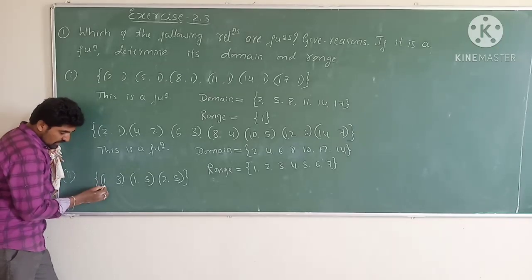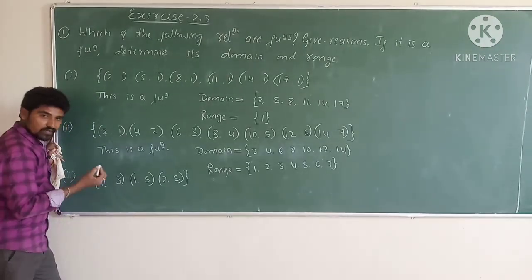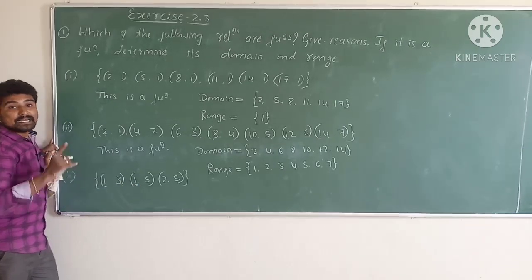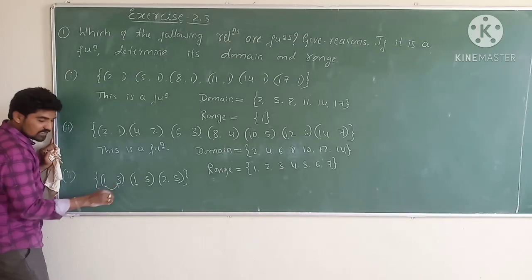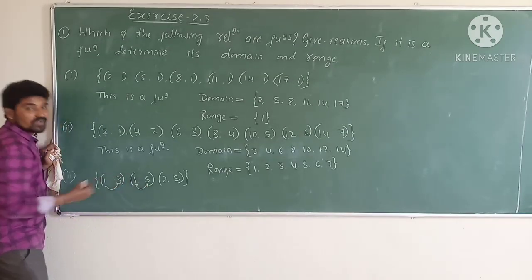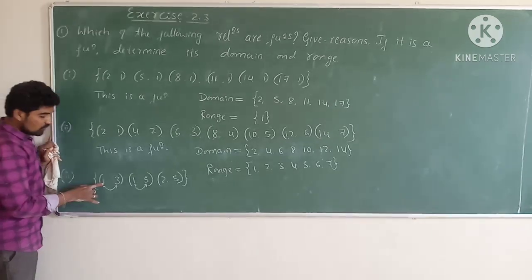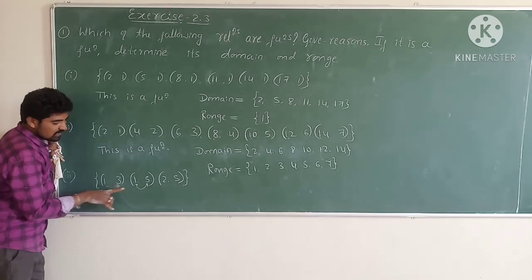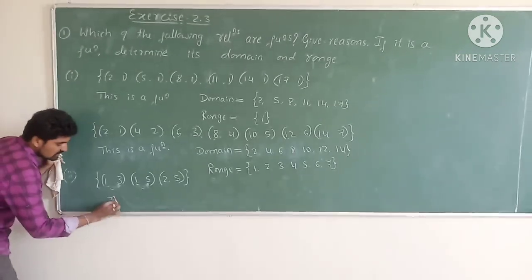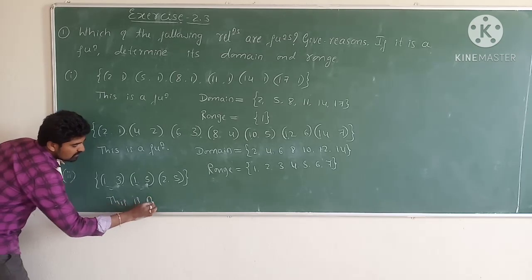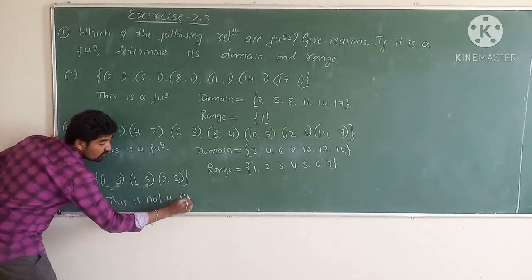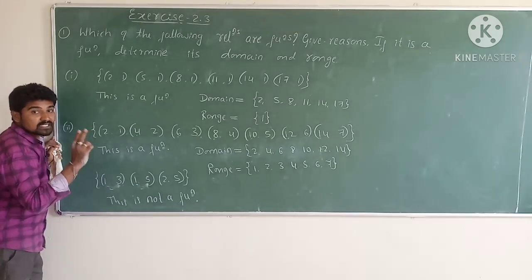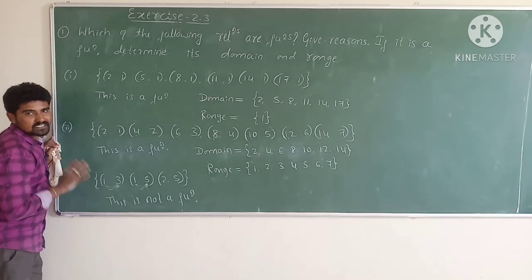You just observe here, the first ordered pair's first element is 1, and in the second ordered pair also the first element is 1. It means that 1 is related with 3 as well as 1 is related with 5. It means 1 has more than one image. Therefore, this relation is not a function. Why is this not a function? Since the element 1 has 2 images, therefore this relation is not a function.